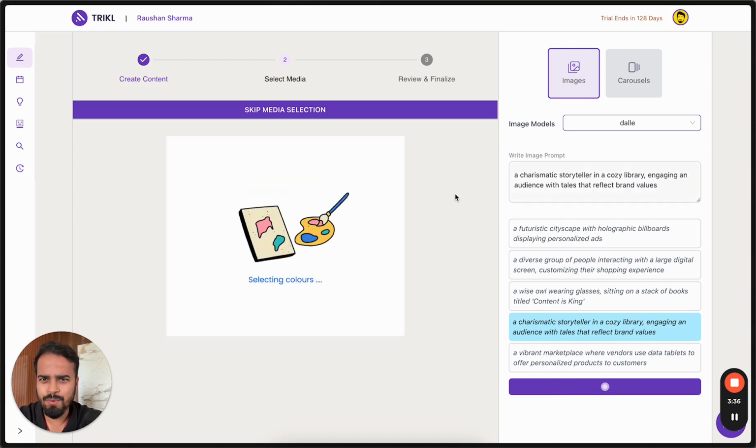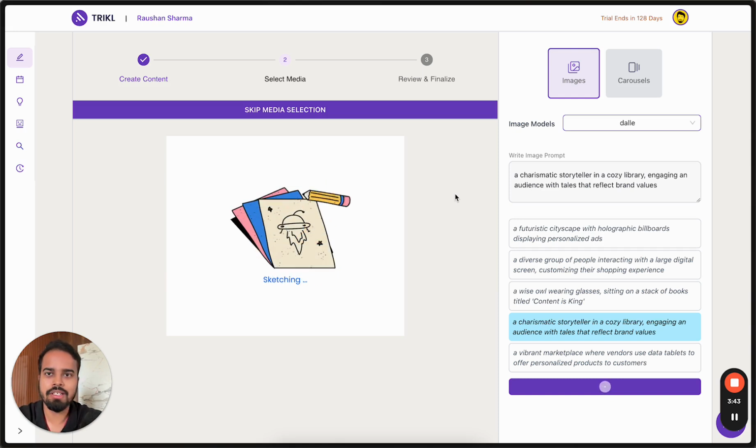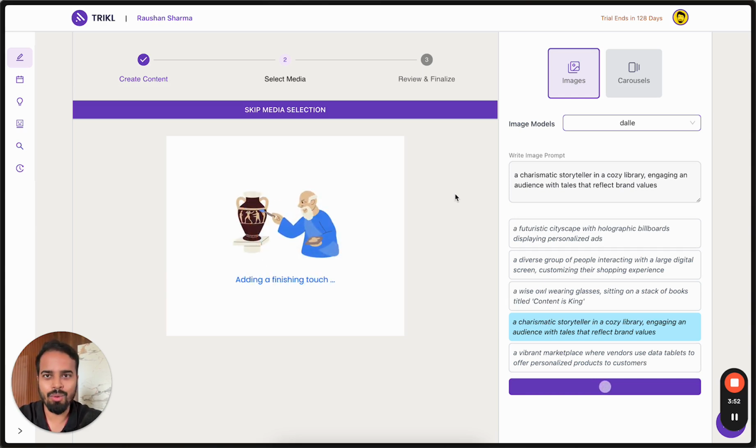It takes a few seconds to create the image. What it is doing is it's looking at your post, it's looking at the prompt and creating an AI generated image, which is copyright free, which you can use anywhere, and you are the sole owner of that image. So you can use it anywhere safely, no problems at all.